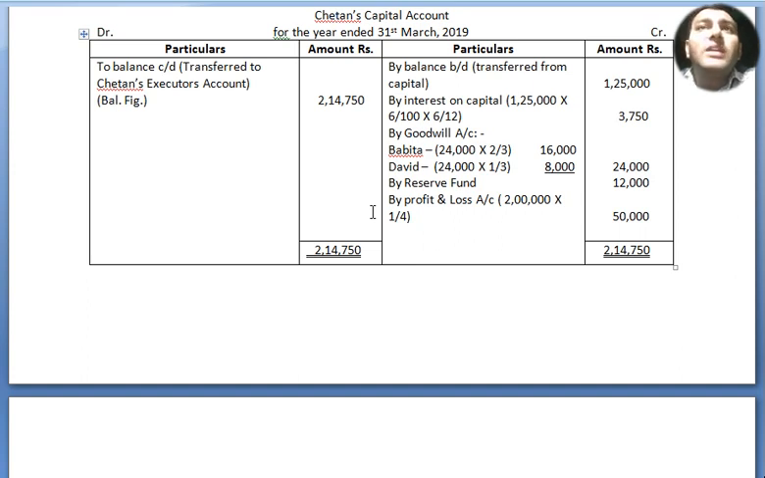2,14,750 on both sides. Now it is transferred to Chetan's executor's account, so we have to carry it down. Before carrying it down, we have to close it with balance c/d. Now transferred to Chetan's executor's account. So the balancing figure is 2,14,750. Now we move to our